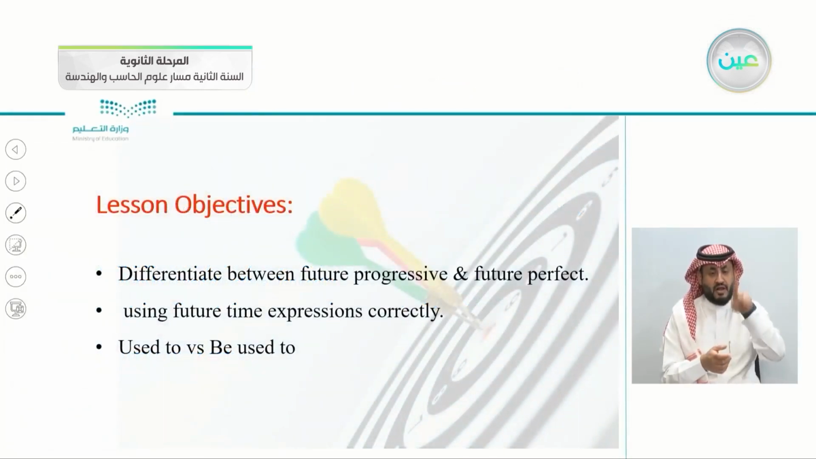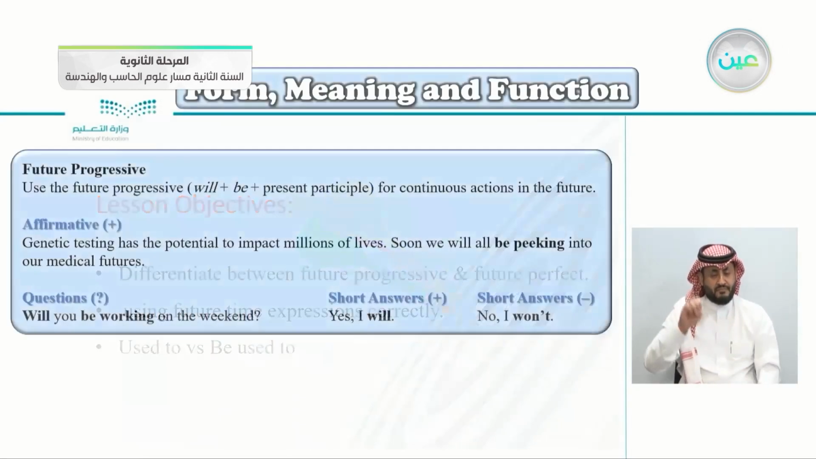Today's lesson objectives: to differentiate, to tell what is different between future progressive and future perfect, using future time expressions correctly, to use them correctly, used to versus be used to.